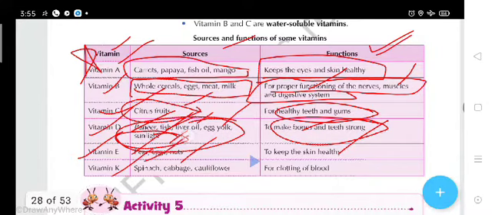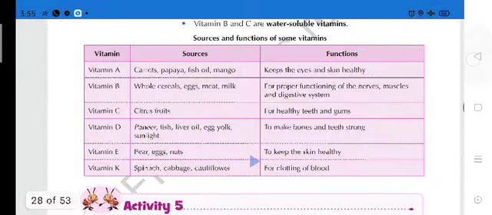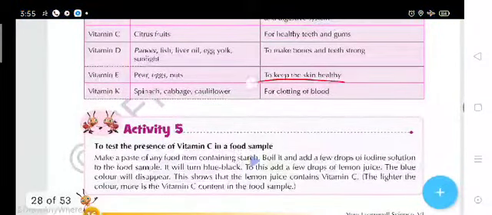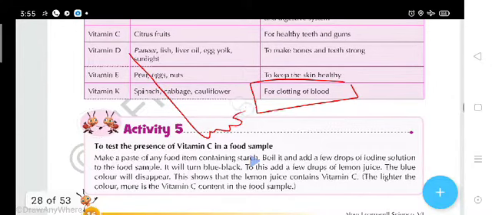cabbage, cauliflower, for clotting of blood. Students, I want to tell you something about the clotting of blood. Sometimes you get injured by a sharp thing. For example, this is your hand, and it has been cut by a sharp thing like a blade or knife.